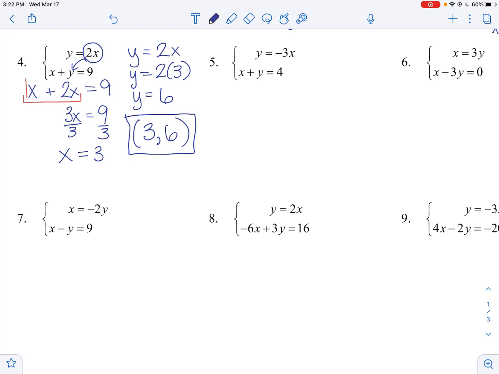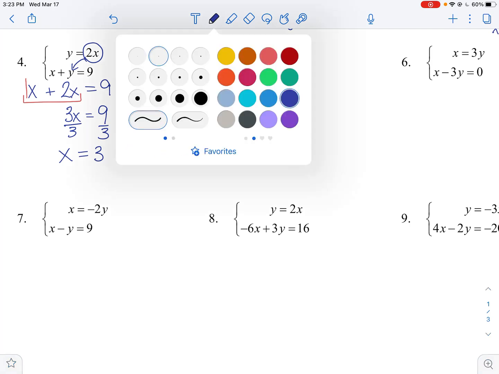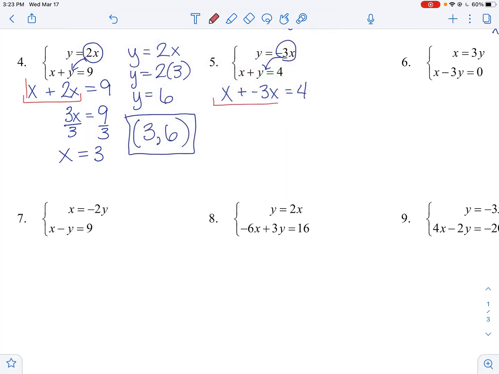Alright, number 5 says y equals negative 3x, so we're going to replace y with negative 3x. So we got x plus negative 3x equals 4. So right here again, we can combine like terms. Remember, this is a 1. 1x plus negative 3x would be negative 2x equals 4. And we need to divide by negative 2. 4 divided by negative 2 is negative 2.